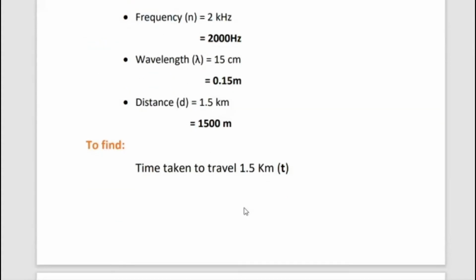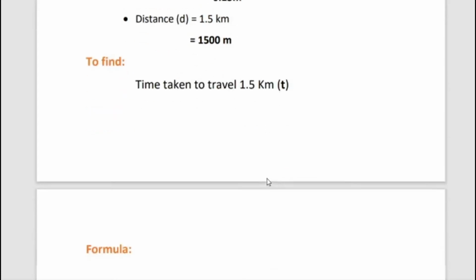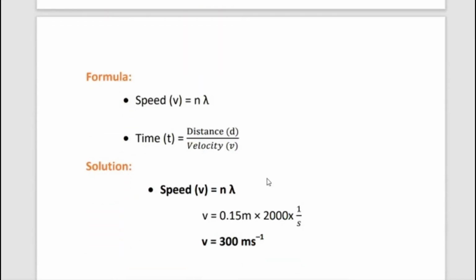Then to find the time taken to travel 1.5 kilometer, what is the formula? We know the formula for the speed of sound. The speed of sound is defined as the distance traveled by a sound wave per unit time. That means speed equals distance by time. Here, the distance traveled by one wave is taken as one wavelength, and the time taken for this propagation is one time period.